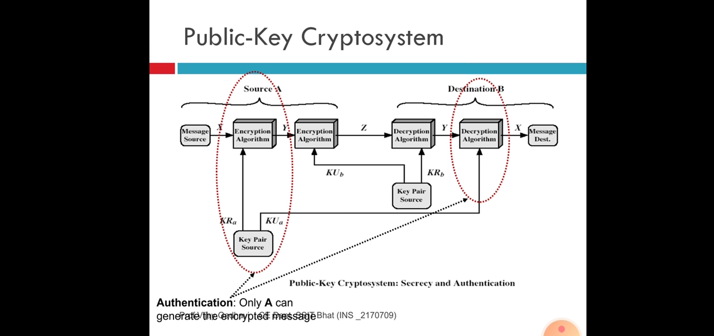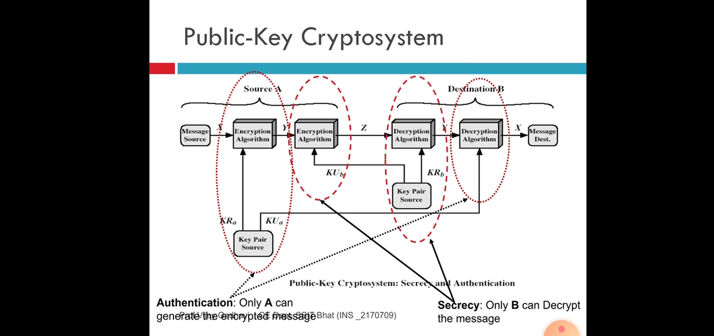This is the flow of authentication. Now, for encryption, we get the key pair source, then the same is used for the decryption algorithm. Here we see secrecy: only B can decrypt the message. Only B can decrypt the message. Here we see clearly the flow of the entire process of privacy, that means secrecy, and authentication.